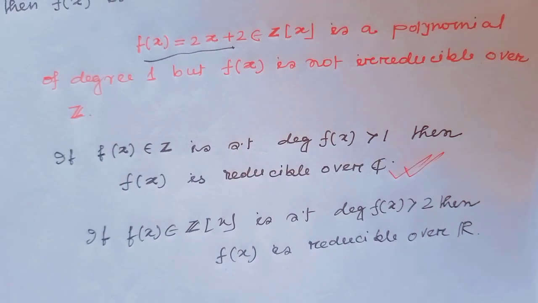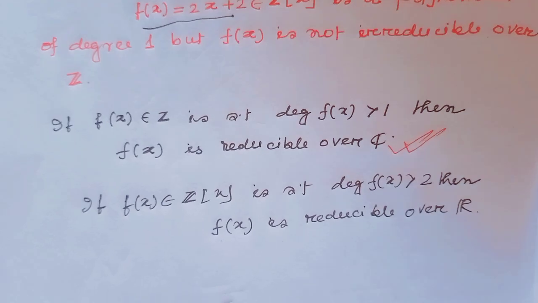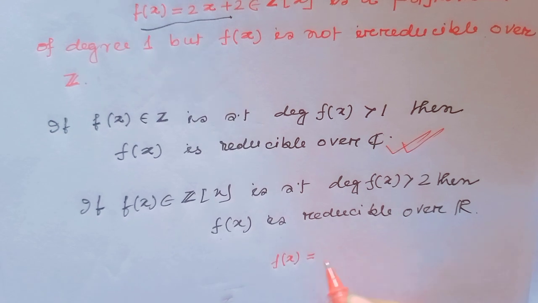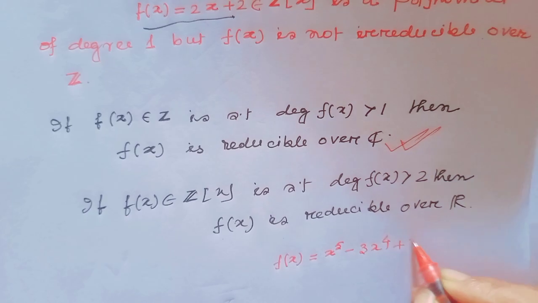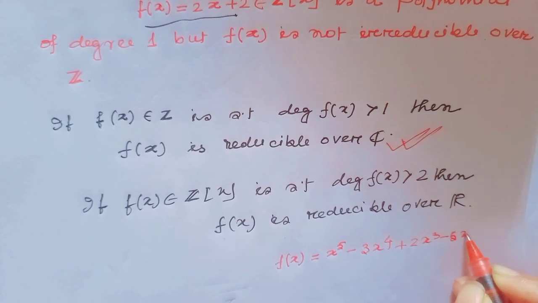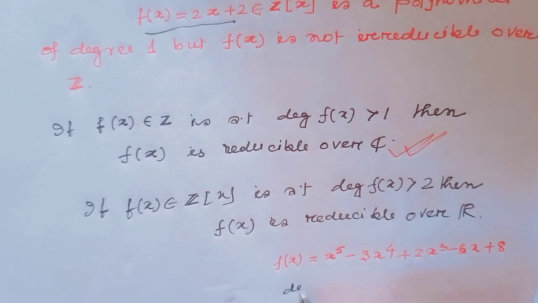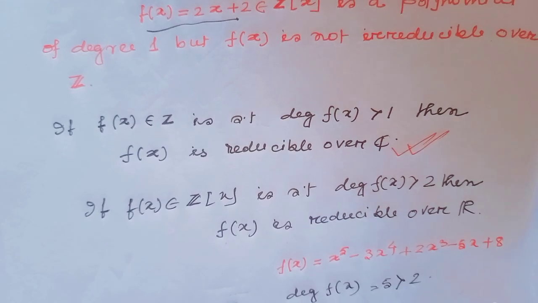And if f(x) belongs to R[x] such that degree of f(x) is strictly greater than 2, then f(x) is reducible over R. Consider, as an example, f(x) equal to x to the power 5 minus 3x to the power 4 plus 2x cube minus 5x plus 8. Notice here degree of f(x) equals 5, which is strictly greater than 2.